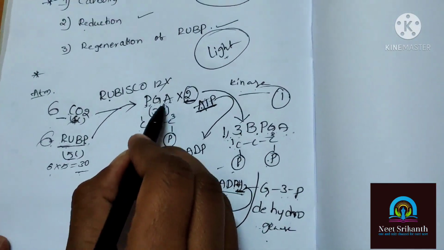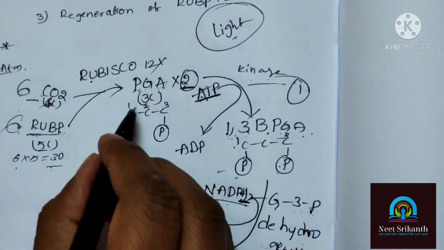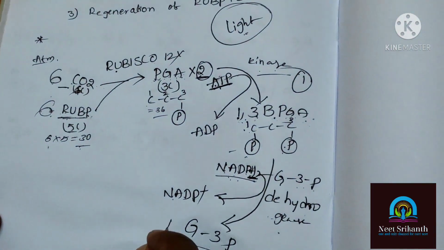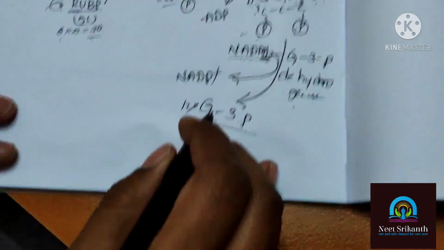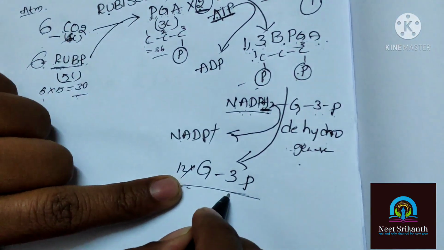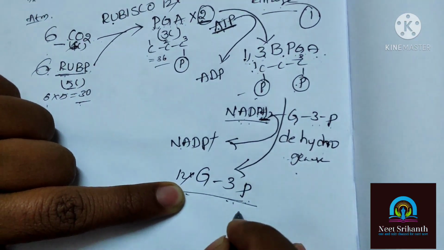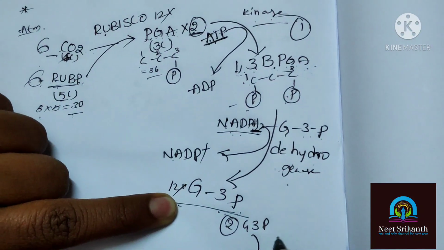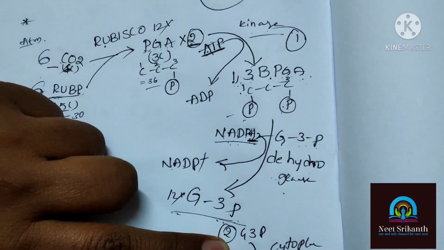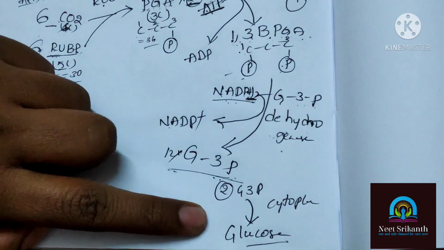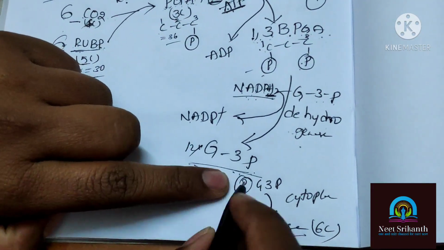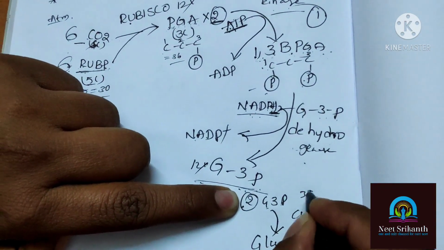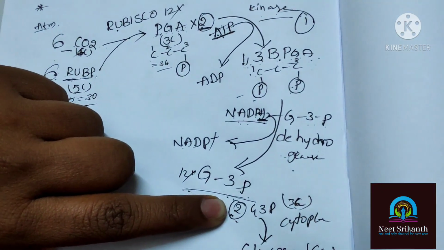Each PGA has 3 carbons. 12 into 3 is equal to 36. So carbons are going to balance. Here also 12 molecules of G3P. Out of 12 molecules of G3P, 2 molecules of G3P are going to transfer into the cytoplasm for making of glucose sugar. The glucose has 6 carbons. Here, balance: 2 molecules of G3P, each one has 3 carbons, 3 into 2 is equal to 6.